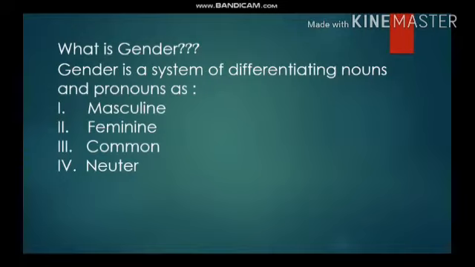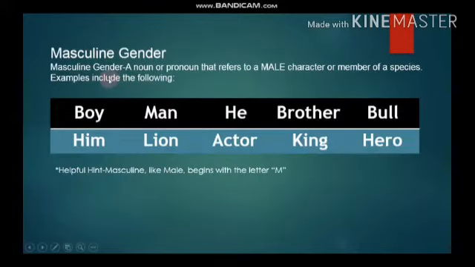In grammar, gender has been divided into 4 different portions, and we will be learning all of these one by one. So first of all, we will try to learn masculine gender. Masculine gender is basically a noun or pronoun that refers to a male character or member of a species. Very easy. Every word which refers to a male character will be called a masculine gender.